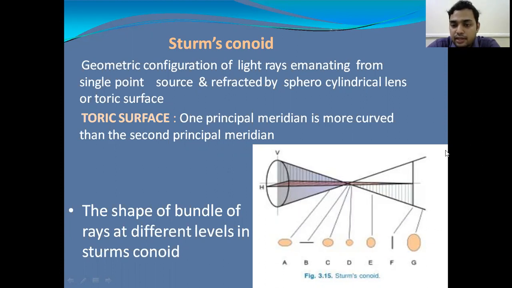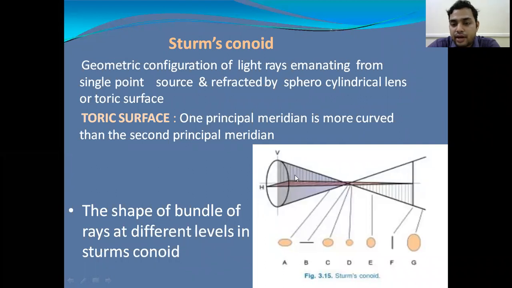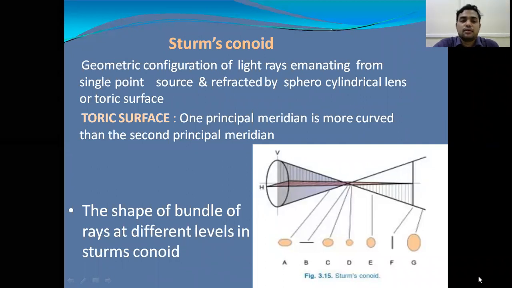Whatever the structure we get, or whatever the geometrical configuration we get, that we call a Sturm's conoid. So this is the Sturm's conoid, where the light rays from a point source are refracted by the lens. That lens we call a toric surface or spherocylindrical lens. So what geometrical configuration do we get when the light is refracted through this lens? We call it a Sturm's conoid.